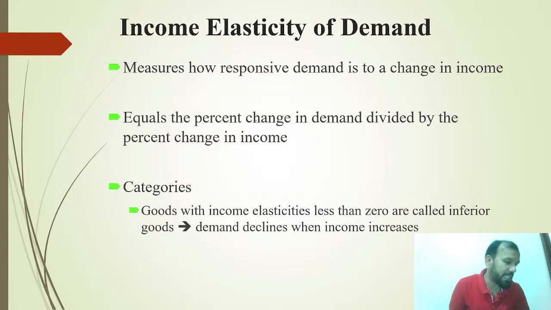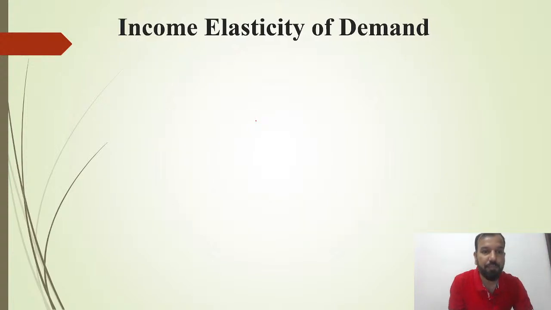Then the same is just like with the case of income. Earlier, we discussed how price measures how responsive demand is. Income elasticity measures how responsive demand is to a change in income. As the income of individuals increases, how does it impact the overall quantity demanded? It equals the percentage change in demand divided by the percentage change in income. Just the numerical will be the same.